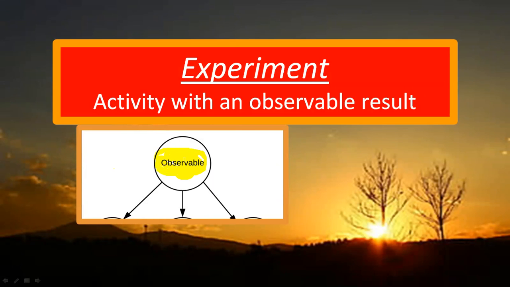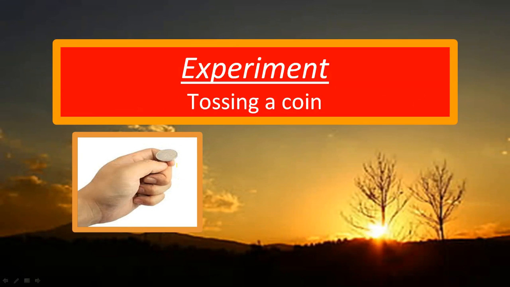It means the experiment is done. Let's do it: tossing a coin. What are the possible outcomes? You get tail or you get head. Two possible outcomes.